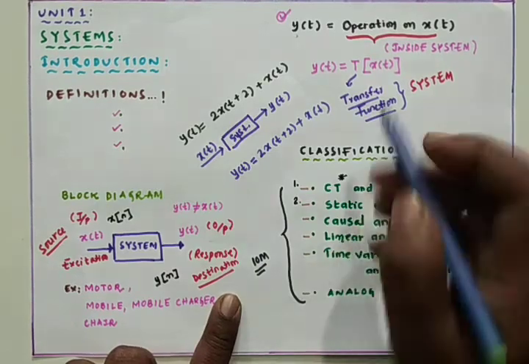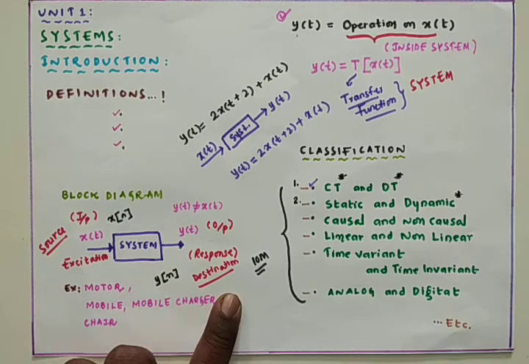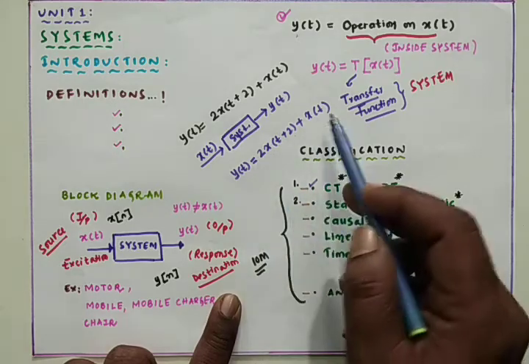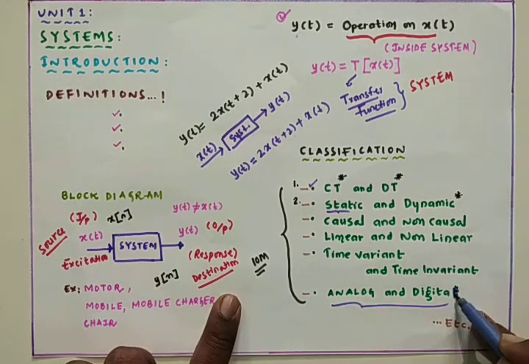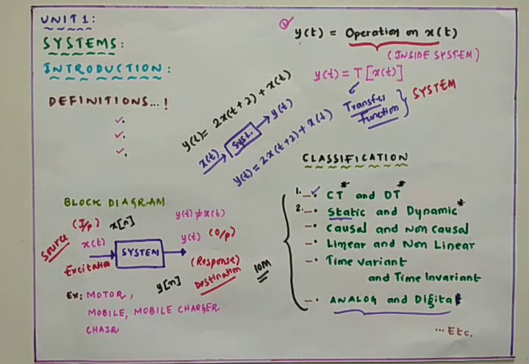By giving questions like this, we have to test whether that system is a continuous time system or discrete time, because it is continuous time only, x of t, y of t. That means input and output are both continuous, so it is a continuous time system. And they will ask to test whether the given system is static or dynamic, causal or non-causal, linear or non-linear, time variant or time invariant, digital or analog. In such a way we can expect the 10 marks question in the topic of systems.